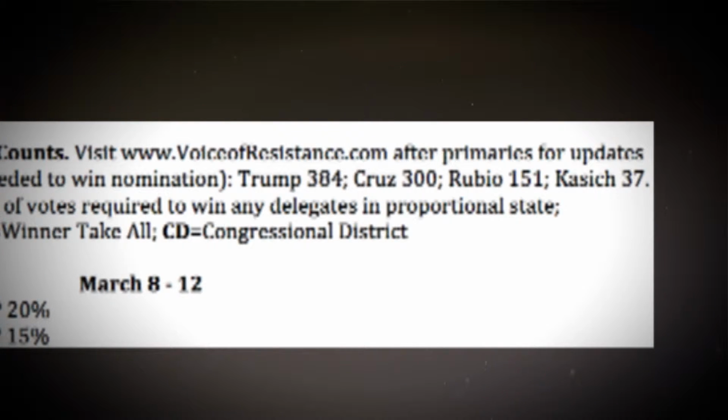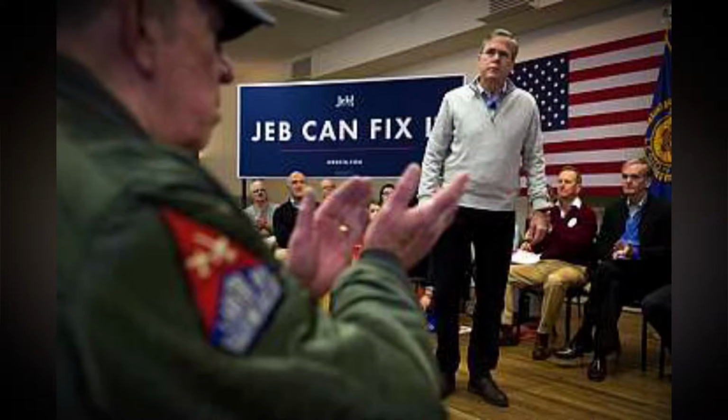So the delegate count as of the morning of the 8th of March, and remember, you got to have 1,237 to win. Trump has 384. Cruz has 300. Rubio has 151. Kasich has 37. And by the way, some of the other numbers that are not up here, this is almost funny. If you want to know how to really invest your money in delegates, you have to study Jeb Bush. He spent over $120 million and has 4 delegates to show for it. That's roughly $30 million per delegate. Go, go, go, Republican establishment.